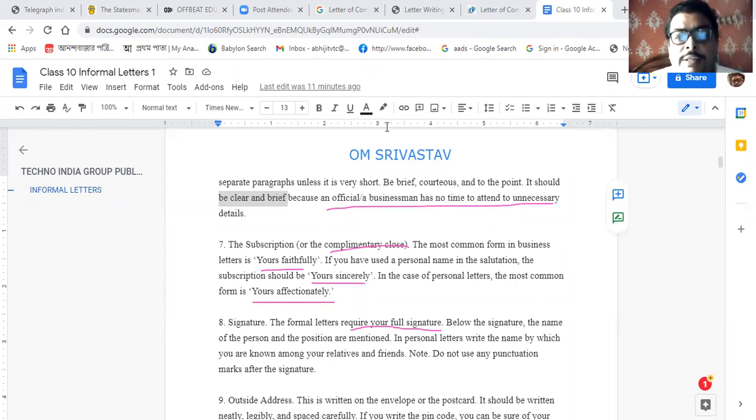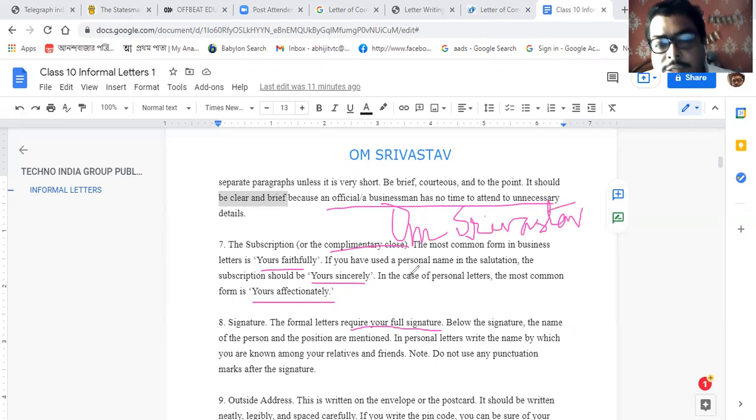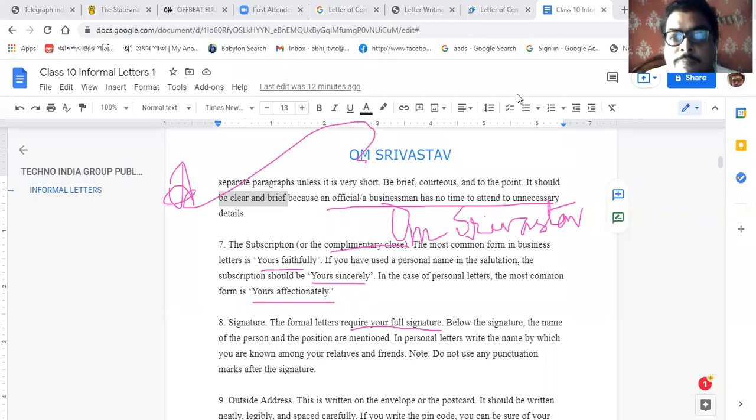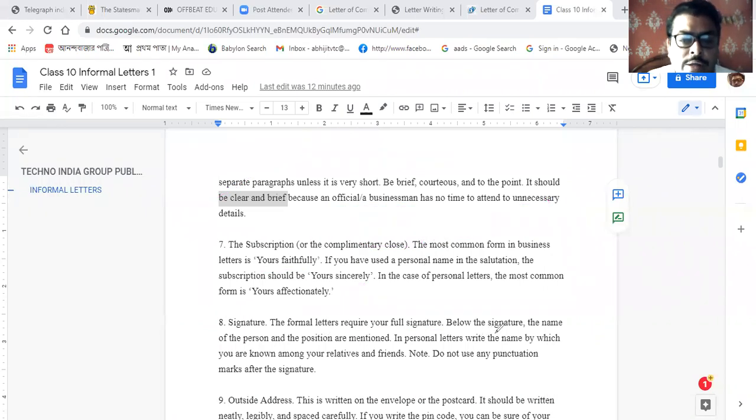The signature will be written like this, a proper flowing signature, not like what a clerk would write. Your full signature will be required. Below the signature, the name of the person and position is mentioned. Very important, the position is mentioned.